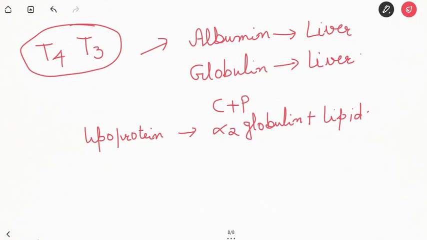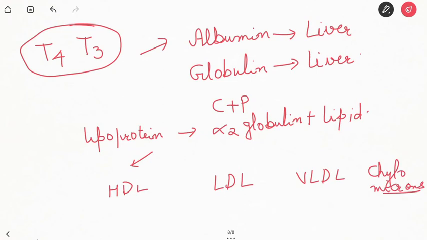Lipoproteins are the water soluble complex with the following subtypes. It contains HDL, LDL, VLDL and chylomicrons. So the HDL or alpha lipoprotein contains 50% protein with a large amount of cholesterol and phospholipid, whereas LDL contains a large amount of glycerides.